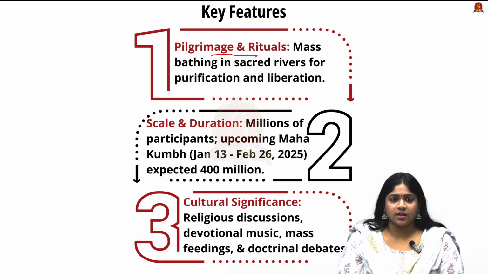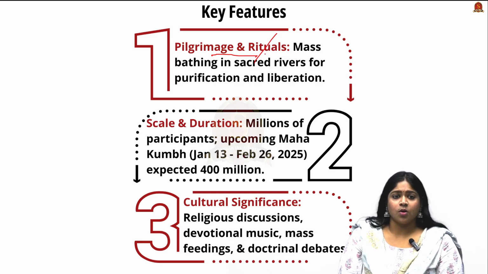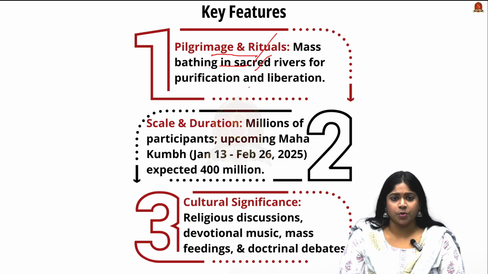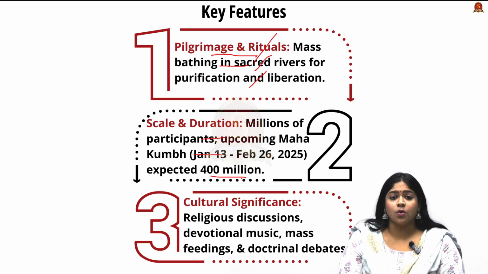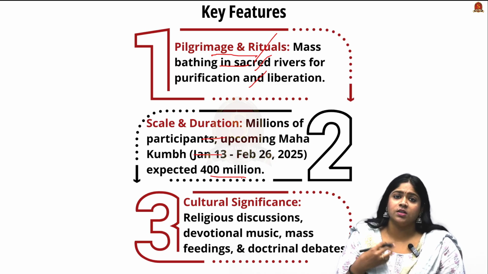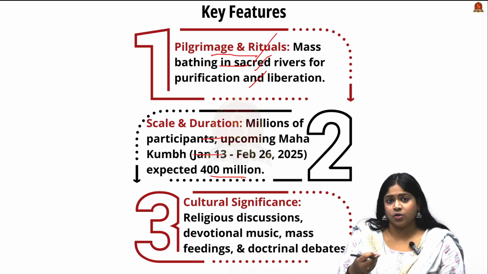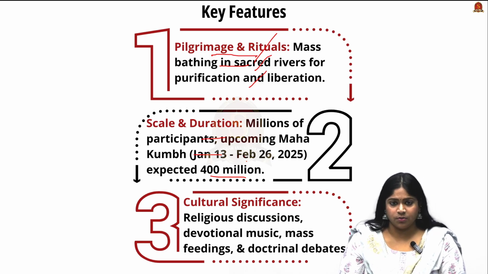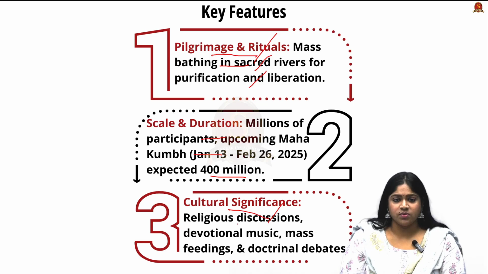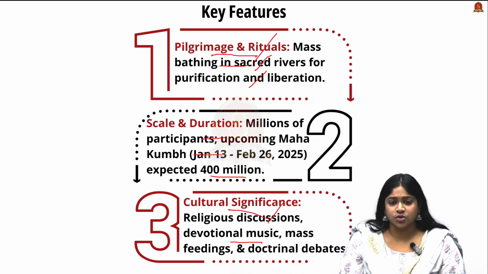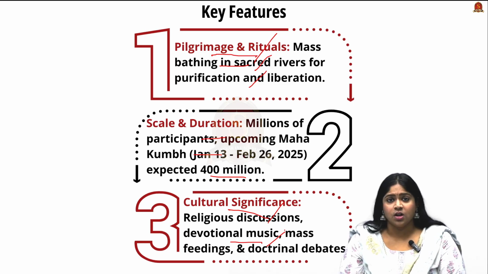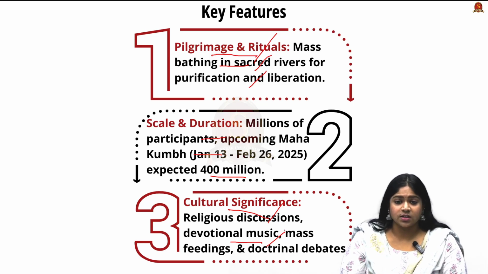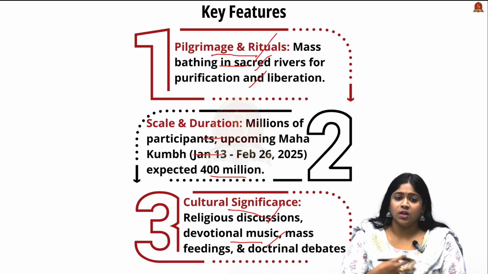First, it acts as a pilgrimage and a ritual for masses of people bathing in the sacred rivers for purification, liberation or moksha. Then looking into their scale and duration, there are millions of participants, almost 400 million. The article discusses how there is an expected crowd of 40 to 45 crore for the Maha Kumbh Mela. It involves a large number of people gathering together to celebrate the faith, and it has major cultural significance, bringing religious discussion, devotional music, art and culture, dance performances, mass feedings, and a lot of debates, discussions and perspectives around the cultural celebration.